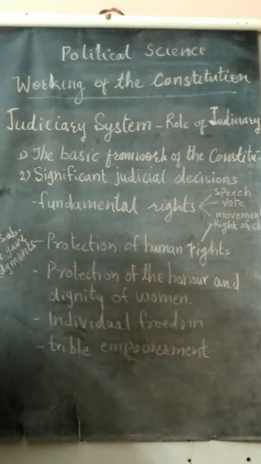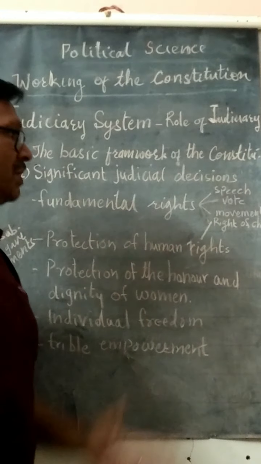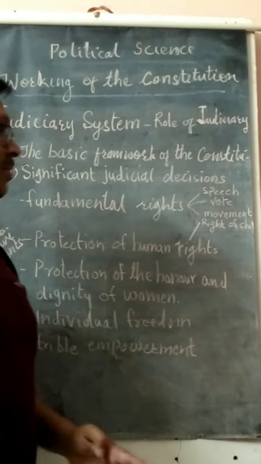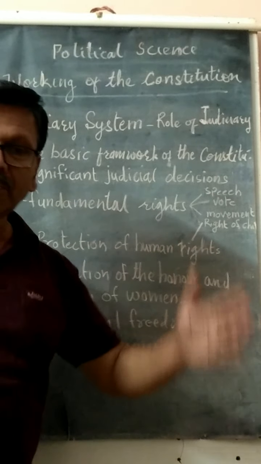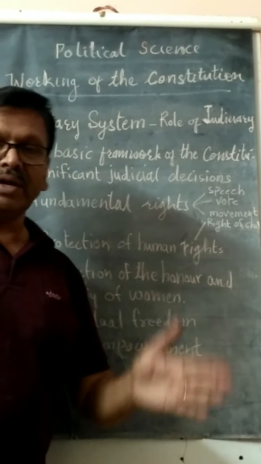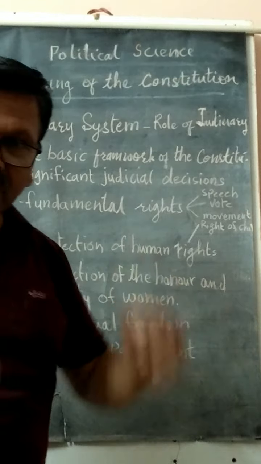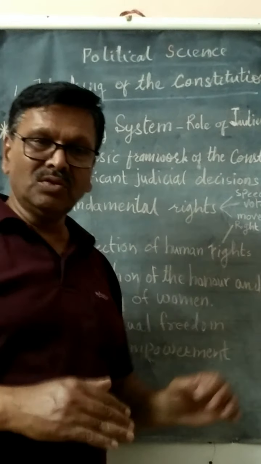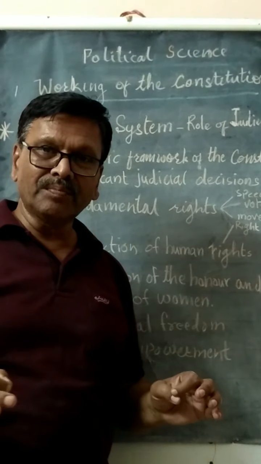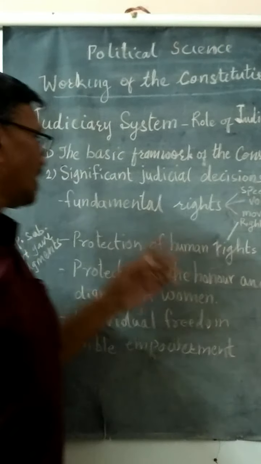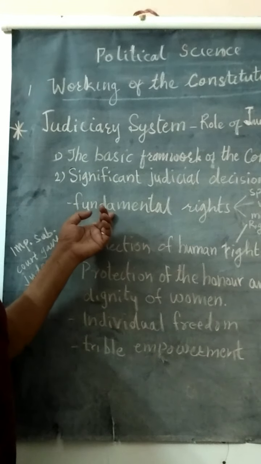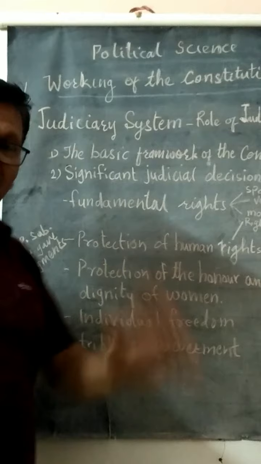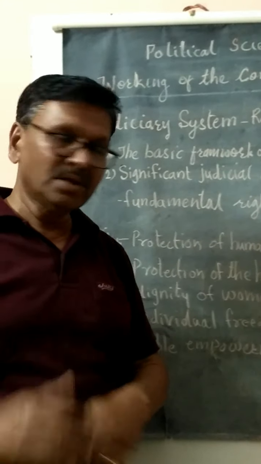What are the fundamental rights? For example, freedom of speech, freedom to vote, freedom to move to any part of the country, freedom to go and do any business anywhere in the country. So these are the freedoms which are given to us. They are called fundamental rights. No one can take away these rights.